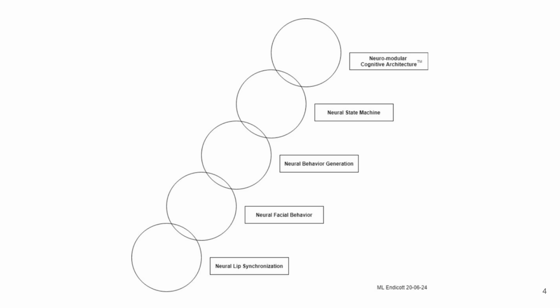This diagram illustrates a developmental hierarchy of AI-driven capabilities for virtual beings, progressing from lower-level functions to advanced cognition. At the base is neural lip synchronization, which aligns speech with mouth movement, followed by neural facial behavior, which generates expressive facial animations. Building on this, neural behavior generation enables coordinated body actions, and neural state machines manage sequences of behaviors for coherent interaction. At the highest level is the neuromodular cognitive architecture, representing a sophisticated system that integrates perception, memory, reasoning, and decision-making, allowing virtual beings to operate with autonomy and adaptability. The structure shows how incremental neural modules stack together to create increasingly lifelike and intelligent digital humans.